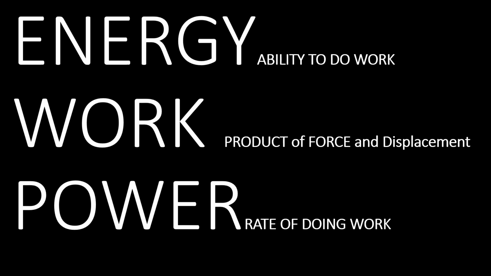So, starting with energy: energy is the ability to do work. Work is defined as the product of force and displacement, and power is defined as the rate of doing work. Energy is divided into two parts. One is mechanical energy and the second one is electromagnetic energy.